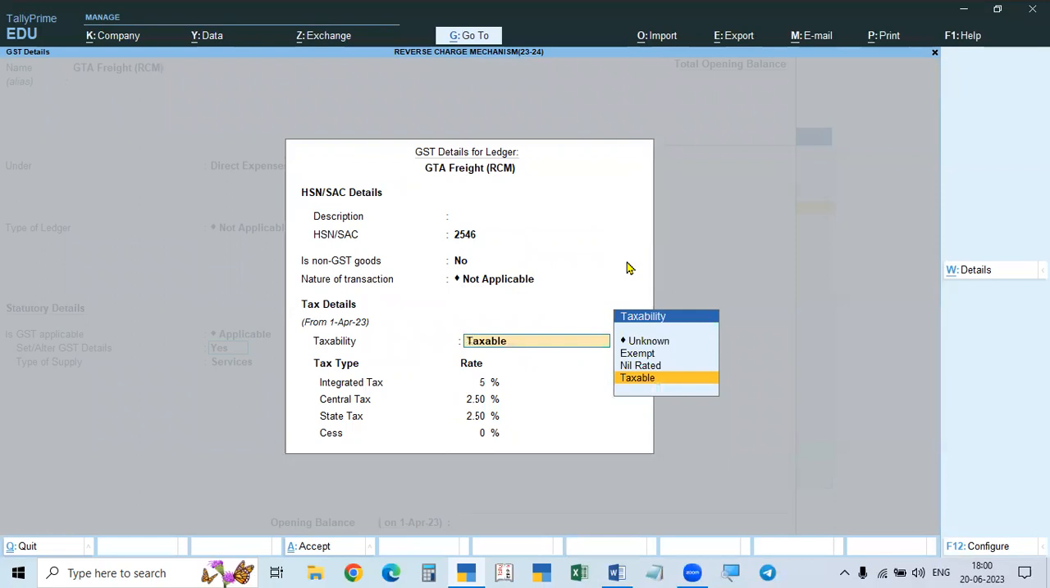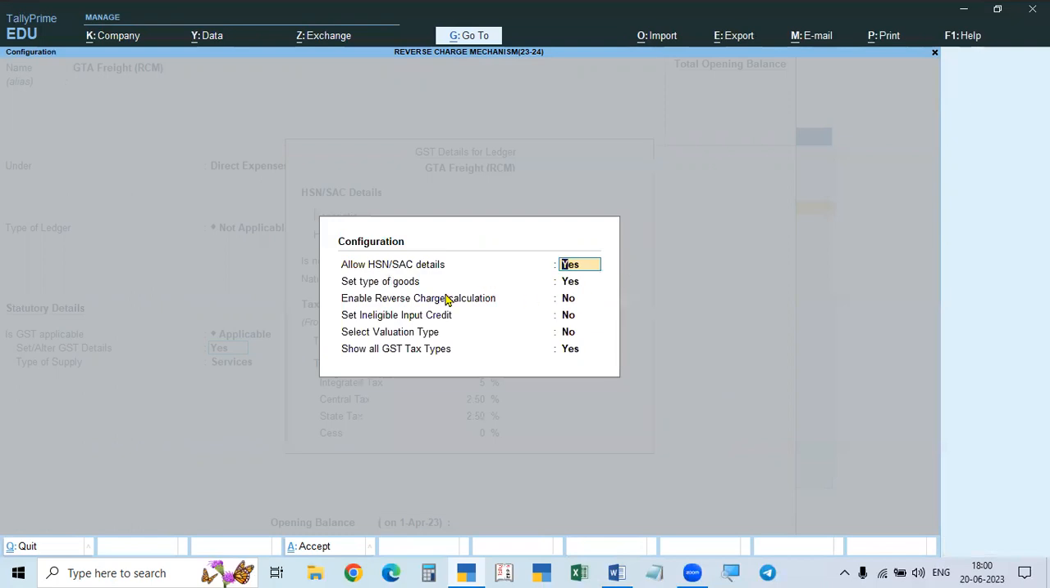But here, this GTA freight is liable for reverse charge. So reverse charge is applicable for this service, and it is to be enabled here. So where is the option? For that option, you have to go to F12.